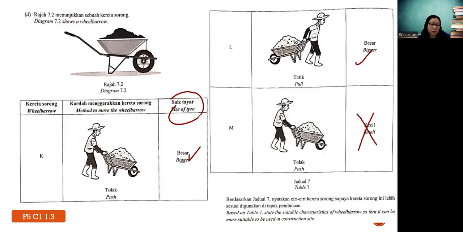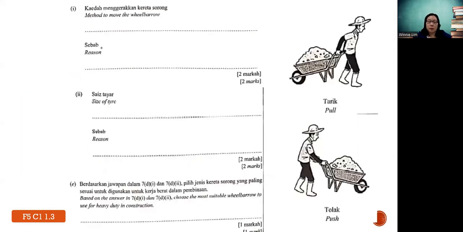So this type of question 7 is similar to the essay question for questions 9 and 10, just that the table has fewer characteristics only. Okay, so at the construction site, your mindset is you want your wheelbarrow to be lighter or heavier, basically? You want it to be lighter, right? So that you can lift it up easily, correct? So the better method is actually pull. I will explain when I show you the answer later on. So method pull. Why? The total resultant force is smaller.